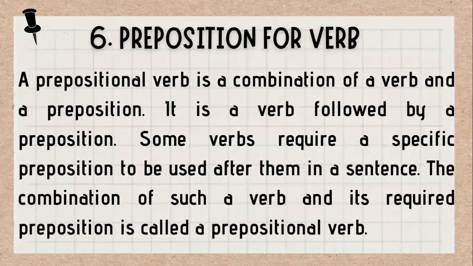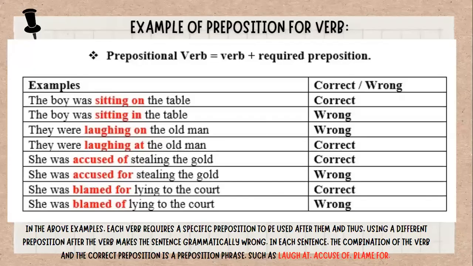The next is prepositions for verbs. A prepositional verb is a combination of a verb and a preposition. It is a verb followed by a preposition. Some verbs require a specific preposition to be used after them in a sentence. The combination of such a verb and its required preposition is called a prepositional verb. For example, a prepositional verb is a verb plus a required preposition.